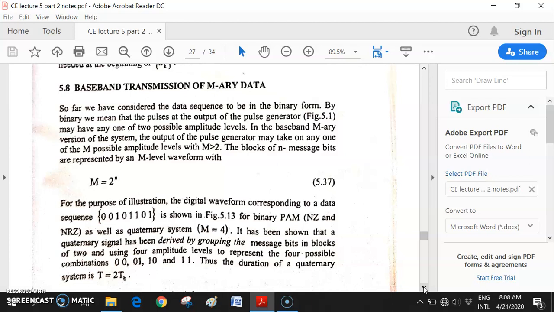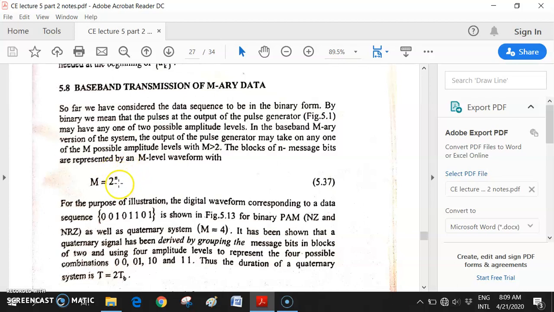M value can be anything: 2 to the power n equals M. Suppose your n value is 1. M should always be greater than 2. If you put 1, the M value will be 2 to the power 1, that means 2. But M should be greater than 2, so you cannot put 1 here. The n value minimum you have to put is 2.